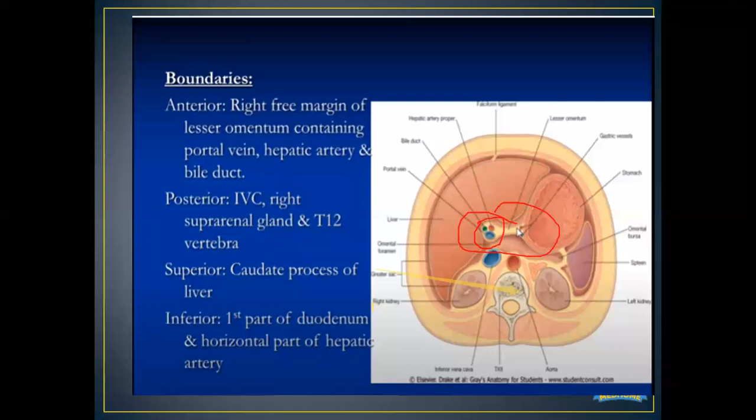And the vertebral relationship in the posterior is T12 vertebra. Yes.